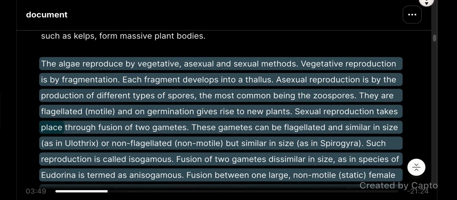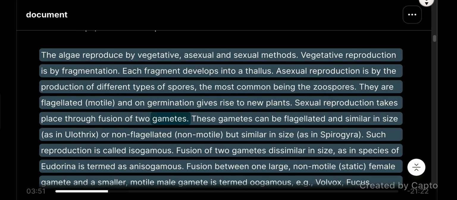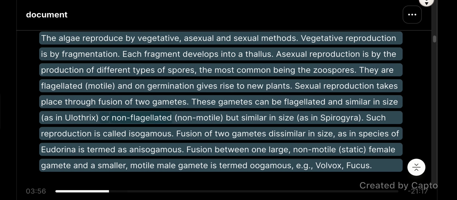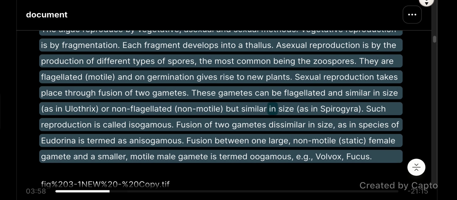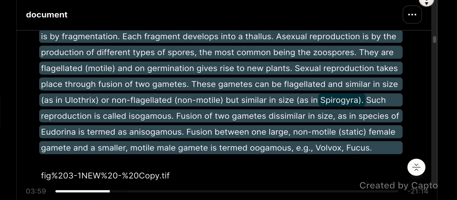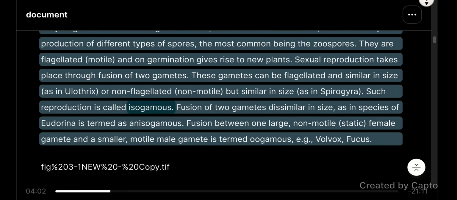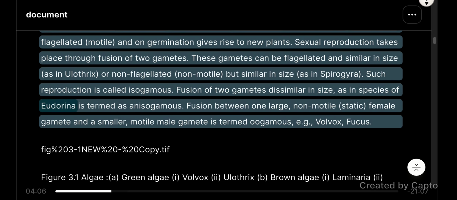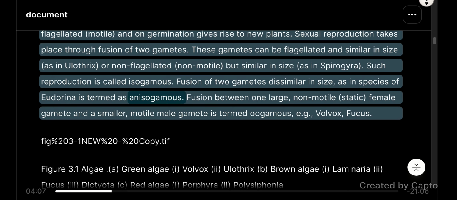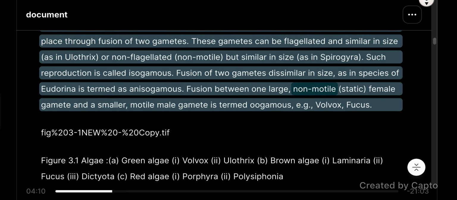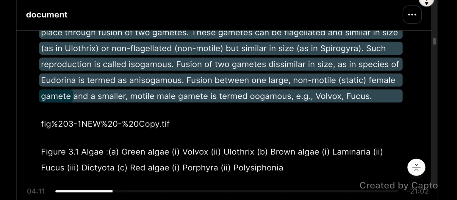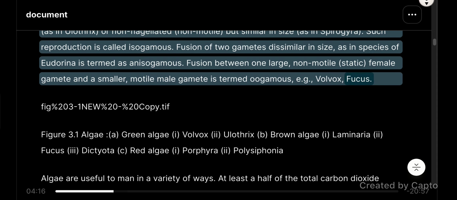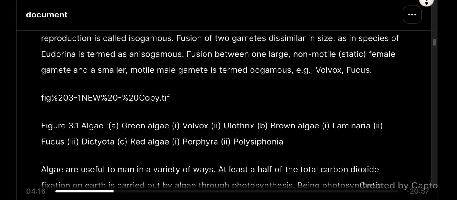Sexual reproduction takes place through fusion of two gametes. These gametes can be flagellated and similar in size, as in Ulothrix, or non-flagellated, non-motile, but similar in size, as in Spirogyra. Such reproduction is called isogamous. Fusion of two gametes dissimilar in size, as in species of Eudorina, is termed as anisogamous. Fusion between one large, non-motile, static, female gamete and a smaller, motile male gamete is termed oogamous, for example, Volvox, Fucus.